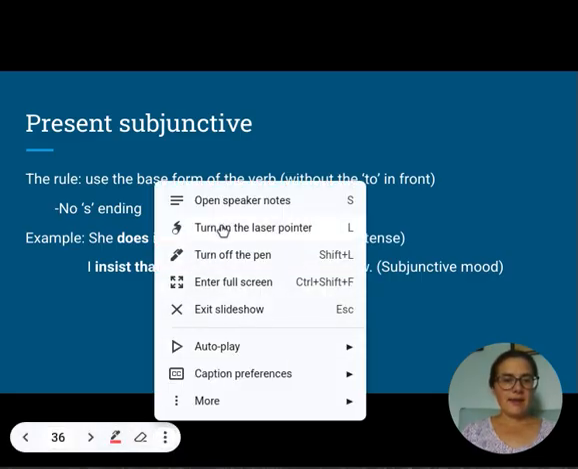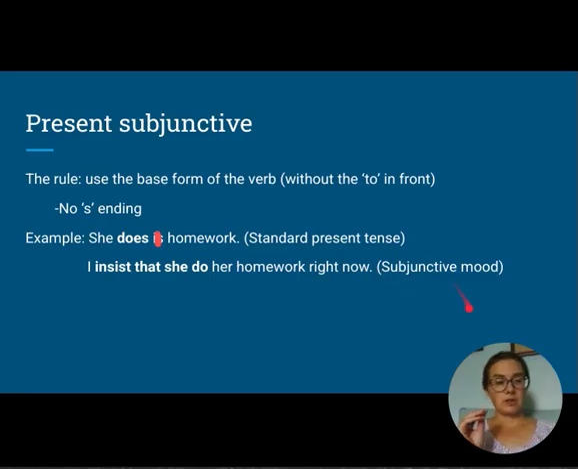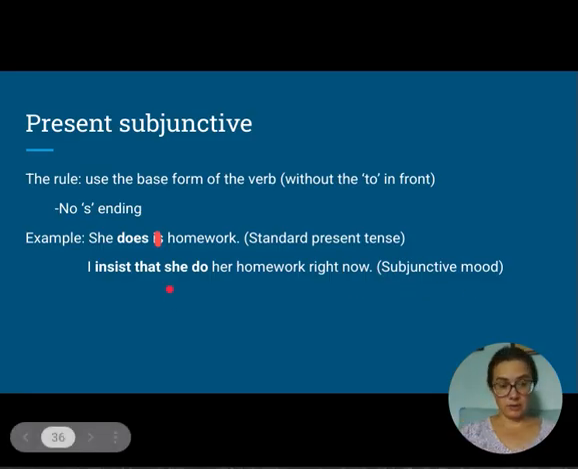Okay, and then I have an example of the subjunctive mood. Here I'm making a demand. I insist that, so I've got my demand. I insist that she do her homework right now. This is the subjunctive mood. So I wouldn't say she does her homework right now. I would say she do. So notice there I've used the base form of the verb do.